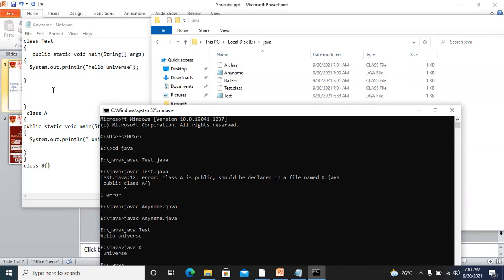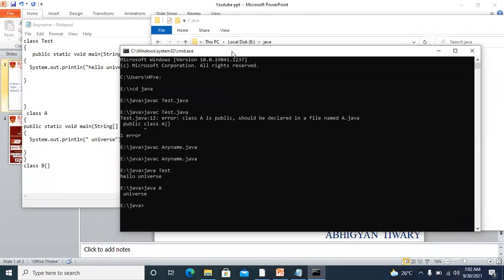This is not the actual real-time case, because if I'm making an application and I'm using two main methods for making an application, it is not a good programming practice. But we can do this, as we have seen right now. But this is not a good programming practice. Remember this one. Okay, so hope you have understood what is happening here.